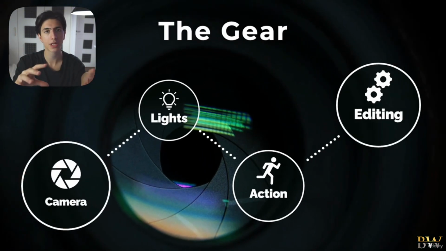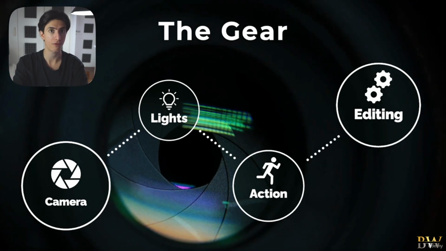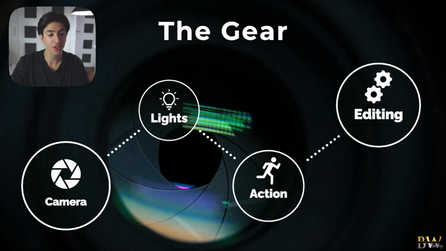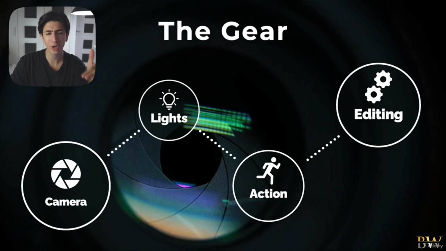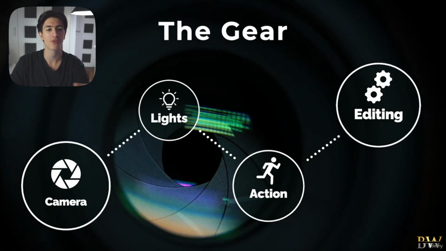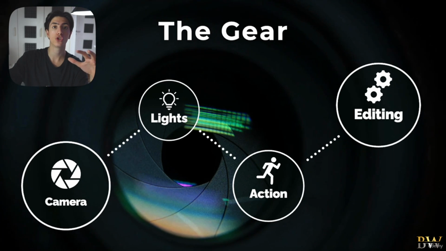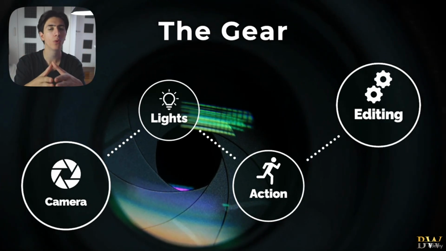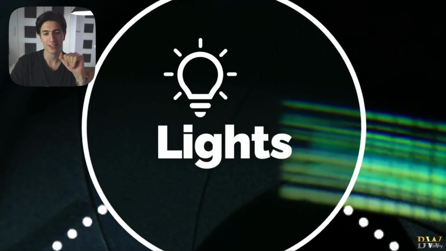So ladies and gentlemen, this was the camera. We discussed the problems that we have if we decide to shoot with our phones, which are power and storage, and how to solve these problems. Now, the thing is that you can invest in the most expensive camera, the coolest setup. You can pay $50,000 for an amazing camera setup, but if you don't know how to manipulate light and the way that light shines on your subject and enters the optics of your camera, then you will 100% waste your money. So let's now discuss lights.